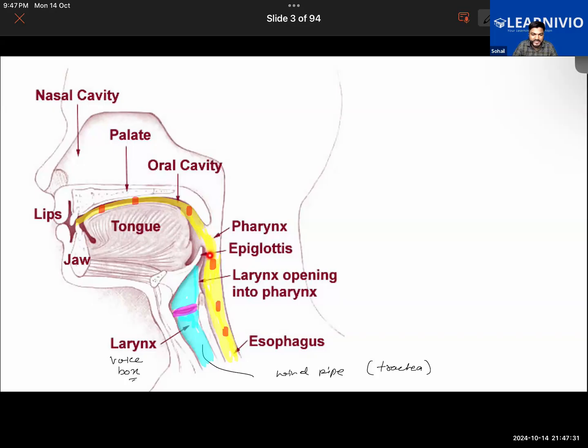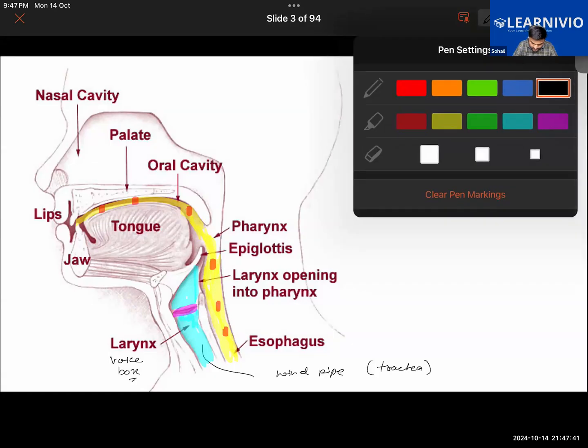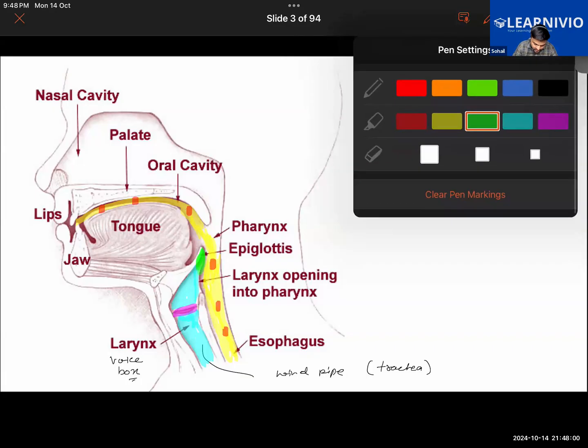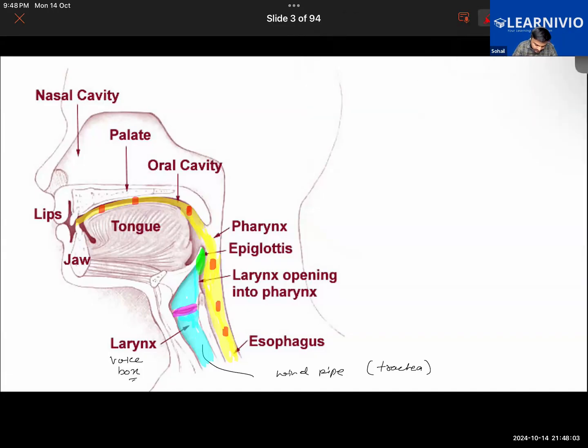Now there's a cap-like structure. There's a muscular structure which is acting as a door in between the food pipe and the windpipe. Let me highlight it using this. So this muscular structure that you're seeing here, what is this? This is the epiglottis. And epiglottis will be preventing the food particle from entering into this. It prevents the food particles coming from your mouth to enter into the windpipe. So while you will be eating, this will remain closed and the food particle will go here.